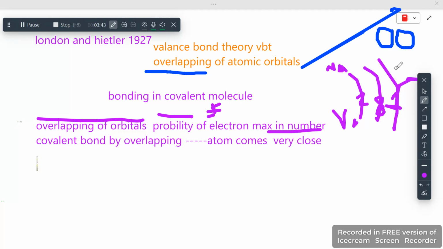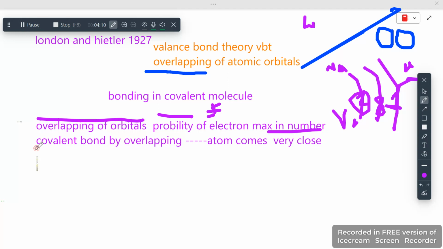If Na is here, then we can add Cl. This will be given to Cl, because Cl has 7 electrons in the outermost shell. So all this change would appear in the valence shell, because change cannot appear in the inner shells, since they are stable. We know the arrangement: 2, 8, 8, like that. So 2, 8 is done, then we need 8 again, but here there's 1, this means it is unstable.